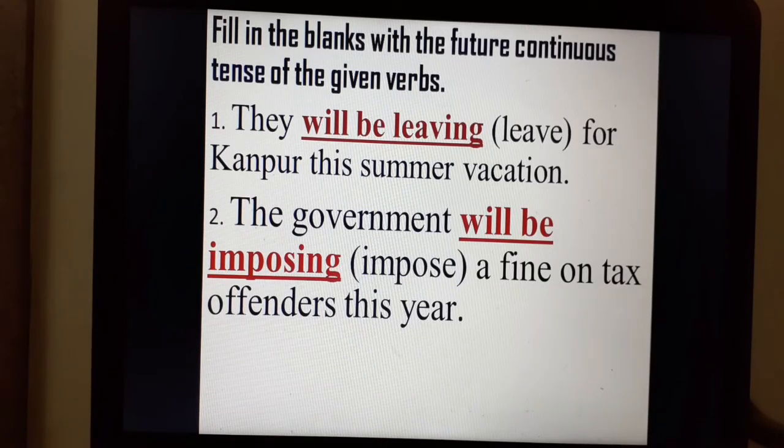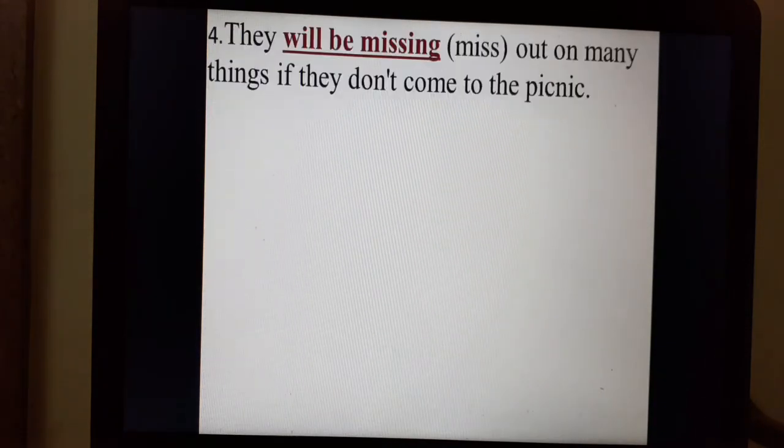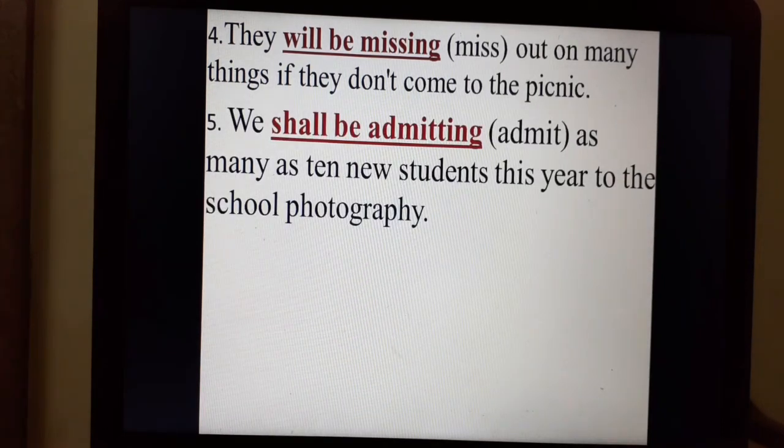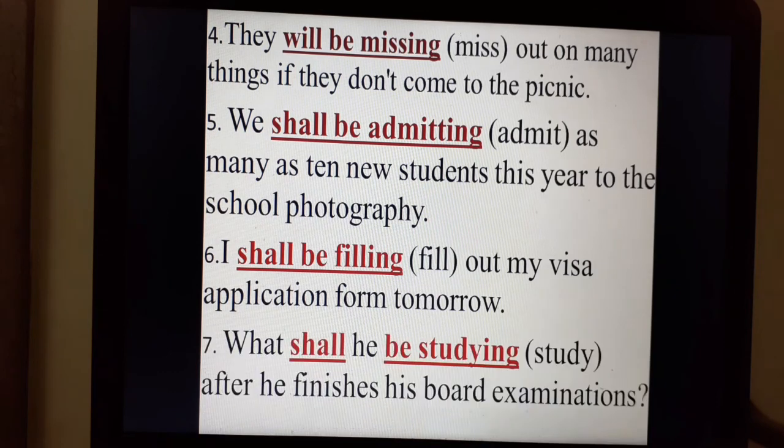Second, the government will be imposing a fine on tax offenders this year. Third, she will be verifying the details before signing the agreement. Fourth, they will be missing out on many things if they don't come to the picnic. Fifth, we shall be admitting as many as 10 new students this year to the school. Sixth, I shall be filling out my visa application form tomorrow. Seventh, what shall he be studying after he finishes his board examinations?